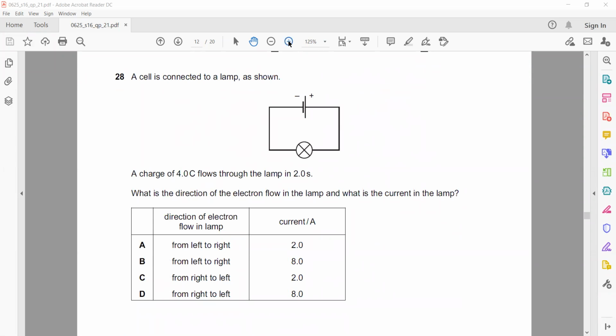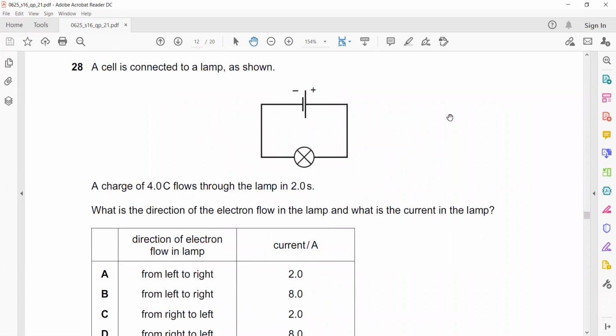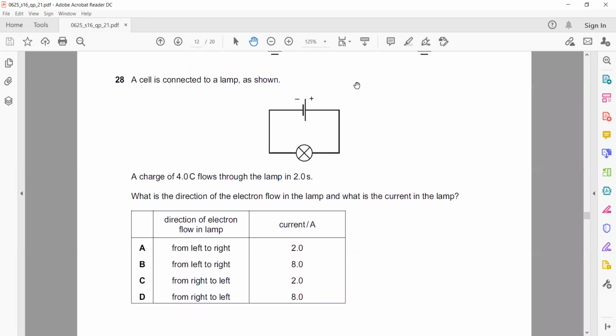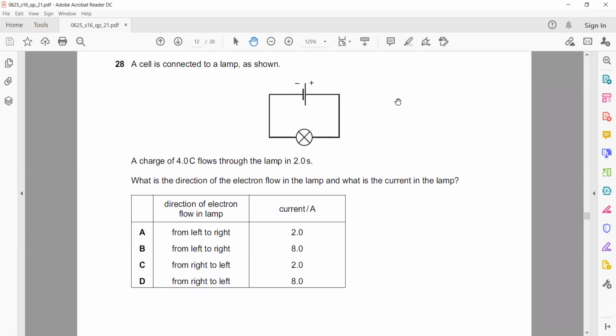Question 28. A cell is connected to a lamp as shown. A charge of 4 coulomb flows through the lamp in 2 seconds. What is the direction of electron flow in the lamp, and what is the current in the lamp?